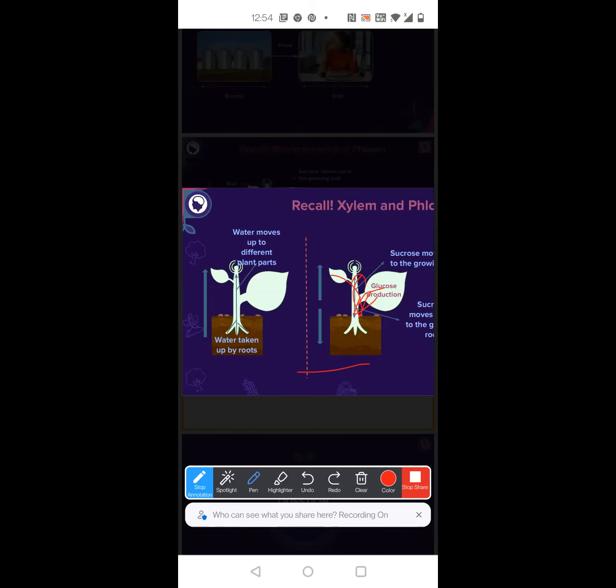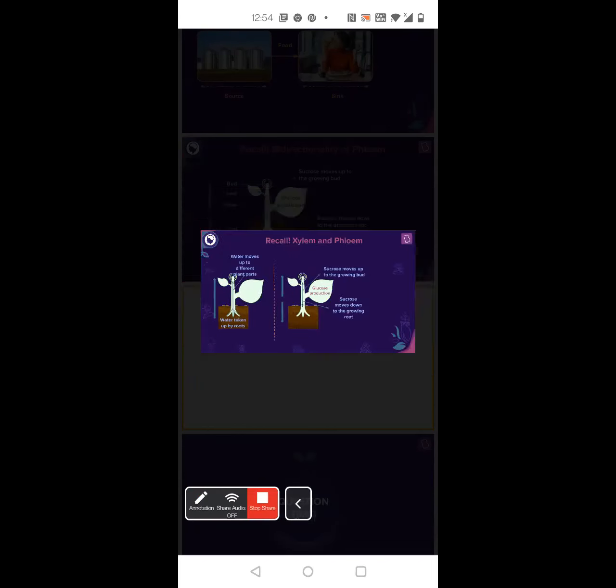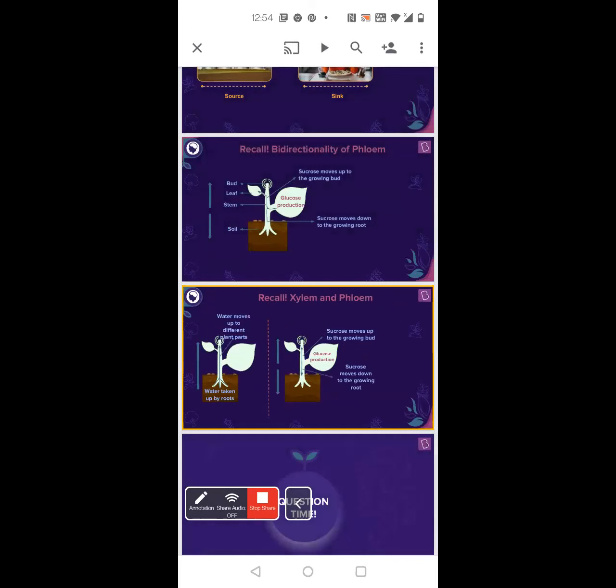So the transportation is bidirectional in phloem. It can go from one leaf to another, since there might be one leaf on the top and another at the bottom. That is the fundamental difference between xylem and phloem. Xylem is unidirectional.